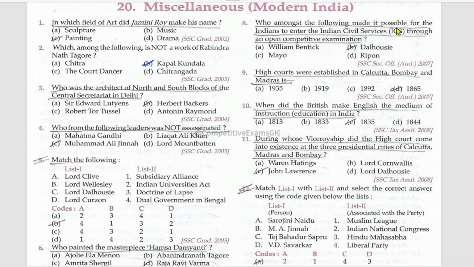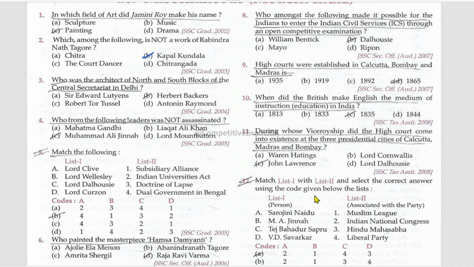Who amongst the following made it possible for the Indians to enter the Indian civil services through an open competitive examination? Lord Dalhousie. High courts were established in Calcutta, Bombay, and Madras in 1865. When did the British make English the medium of instruction in India? In 1835. During whose viceroyship did the High Court come into existence at the three presidential cities of Calcutta, Madras, and Bombay? John Lawrence.